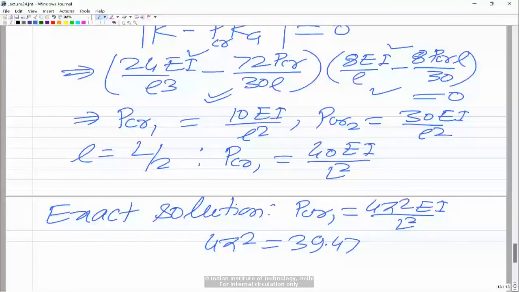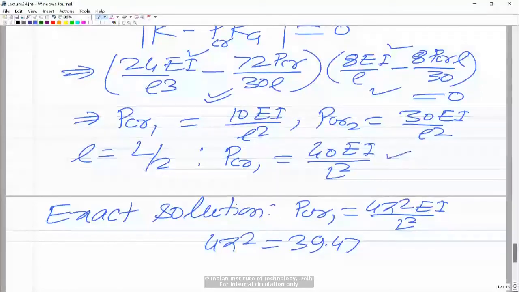So the advantage of finite element is that these are simple problems through which I can demonstrate the applications, and we are able to get very accurate solutions. And if you go for 3 or 4 elements, you will get exactly this 39.47, accurate up to 4 decimal places. Of course, you can have any boundary condition along the length, and the beam can have a variable cross section. All that can be easily handled using the finite element method, and you can find the critical load, which is of interest in designing.